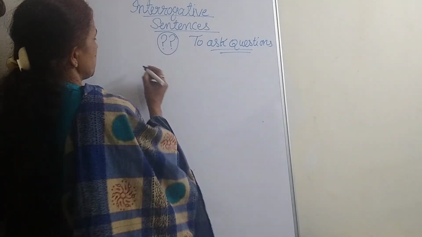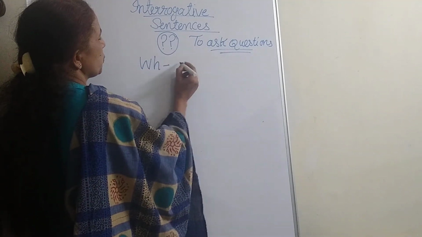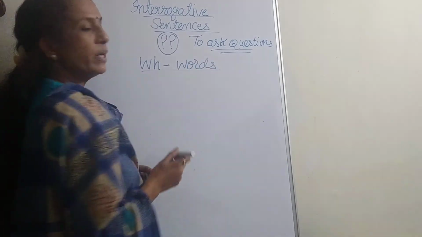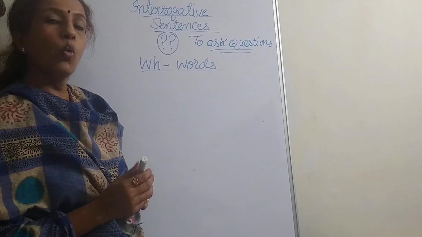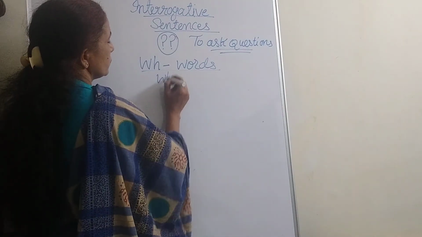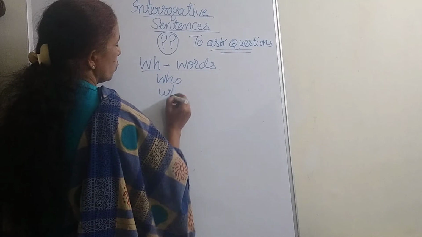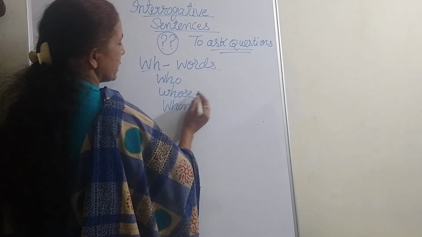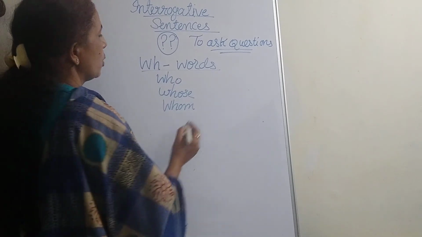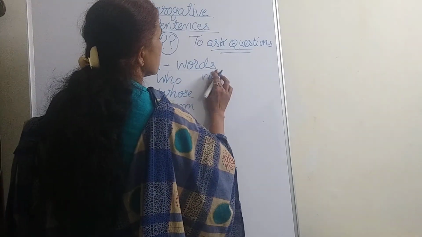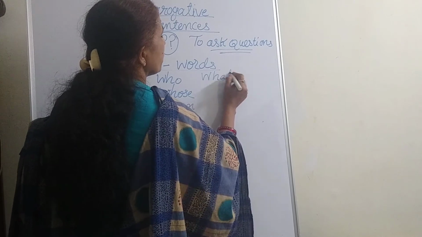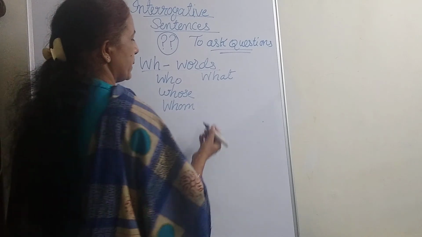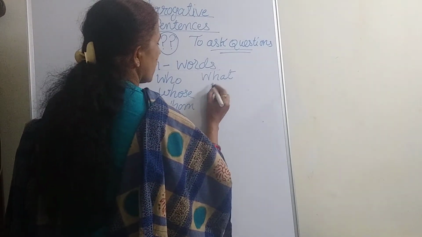Then questions are also made with WH words, which you are very well aware of, I feel. WH words are: who, whose, whom, which go with people. What shows a reason, some inquiry or requirement.